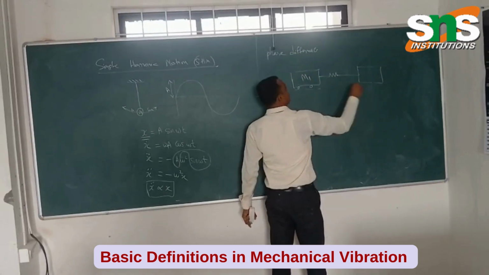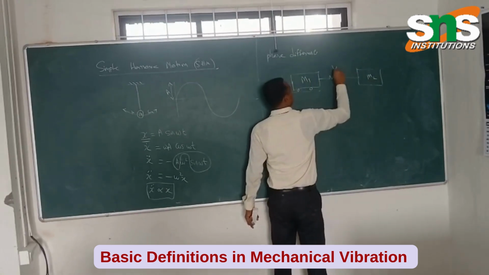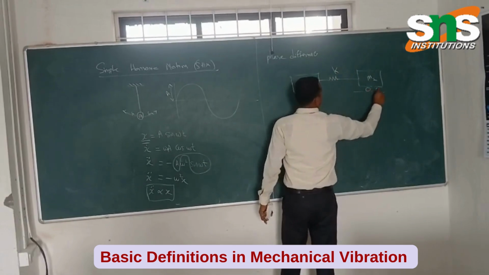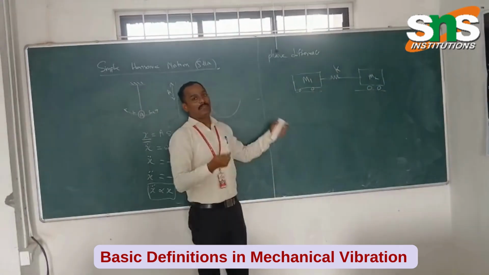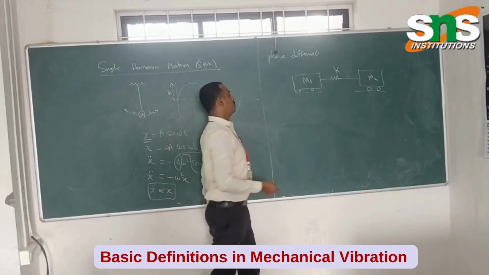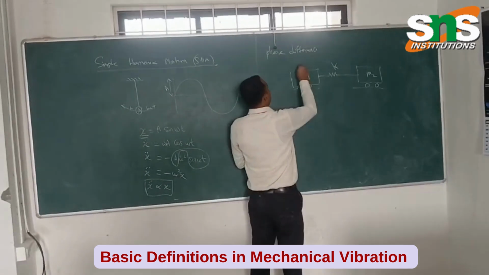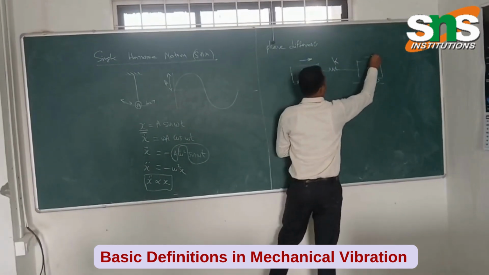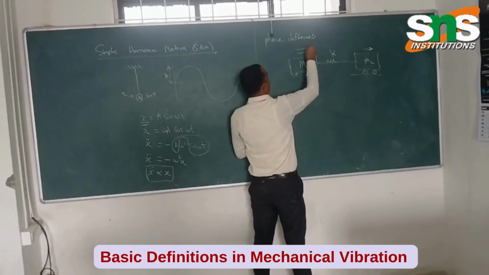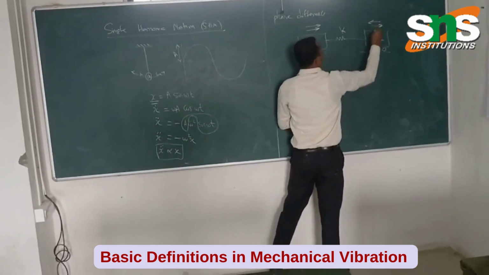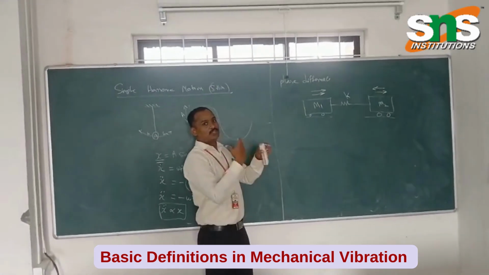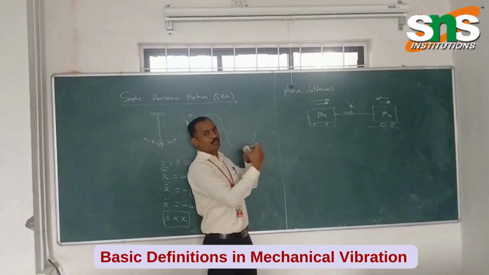This is mass 1, this is mass 2, and this is a stiffness. Let us say this is a train with two different compartments. In an initial disturbance, they may go this way or this way, or in the opposite direction. So these two compartments will have two different motions.